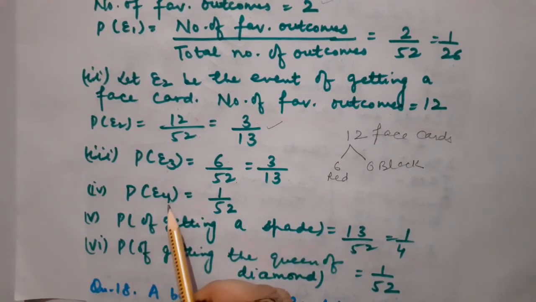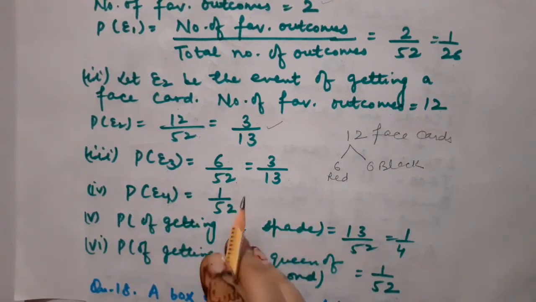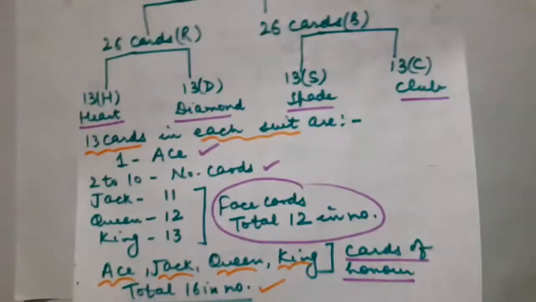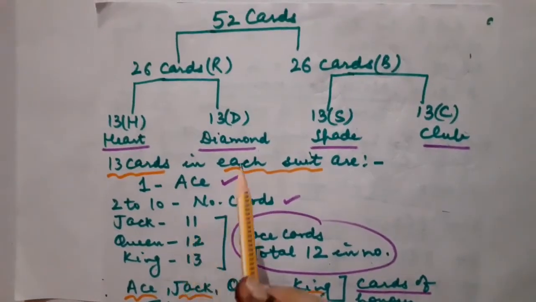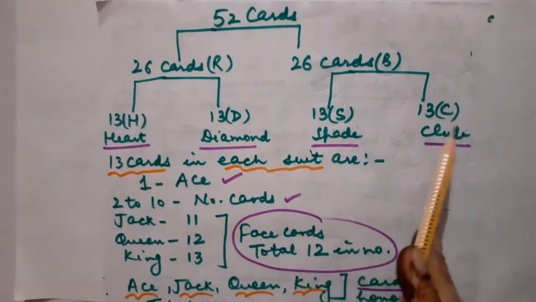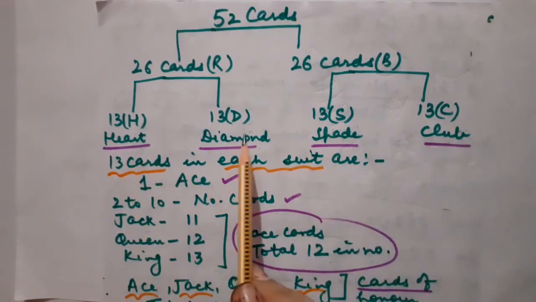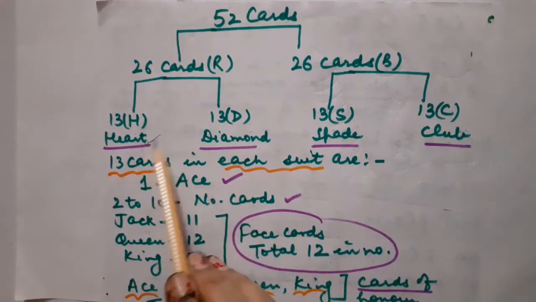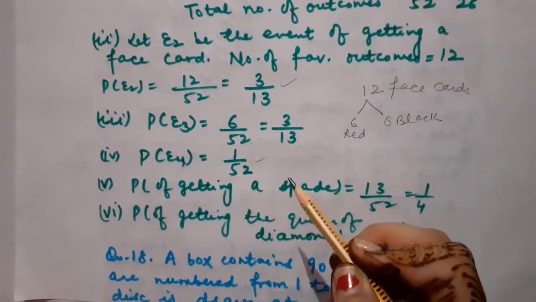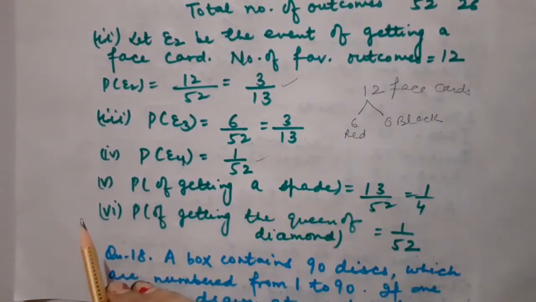Let us reach the fourth part. Let E4 be the event of getting the jack of heart. In heart, you know there is only one jack. Just have a look at the given information. This is jack, number 11. Number 11 is present in every suit, but we are talking about the jack of heart. So there is only one jack. So what will be the probability? That is 1 upon 52. Got it?